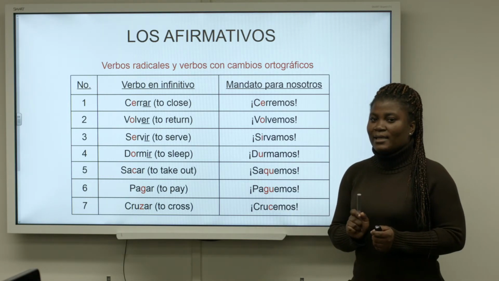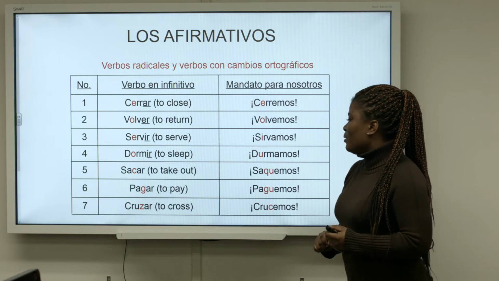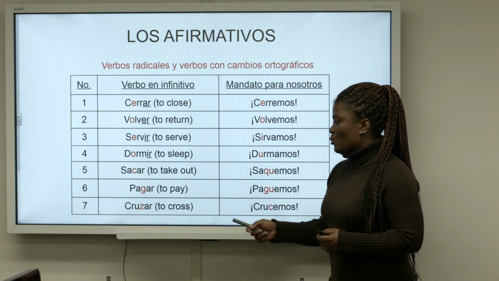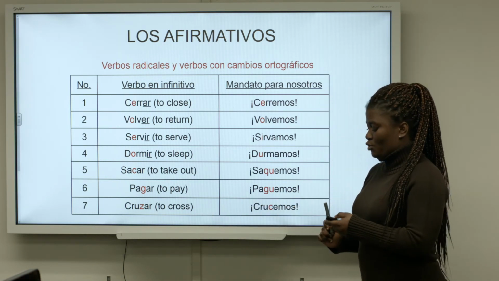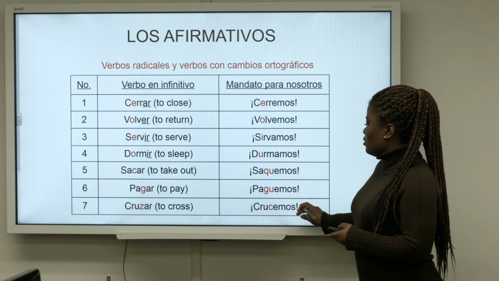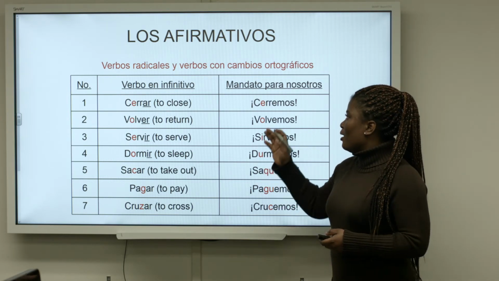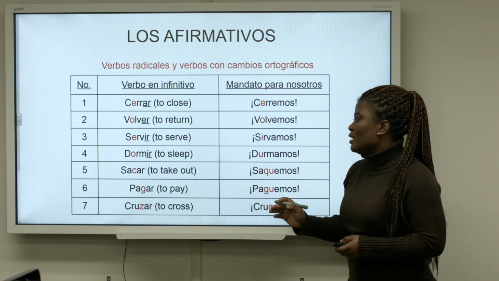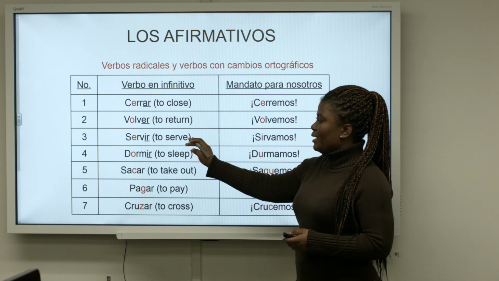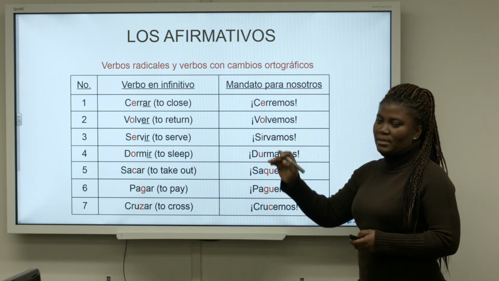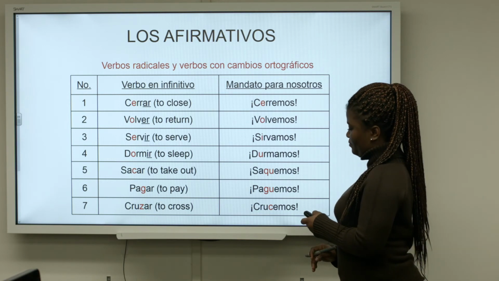We have sacar, saquemos. Remember? Ka, ke, ki, ko, ku. And then we have pagar, paguemos. And then we have cruzar, crucemos. So, cruzar, pagar, sacar are orthographical changing verbs. And then we have cerrar, volver, servir, dormir as radical changing verbs.